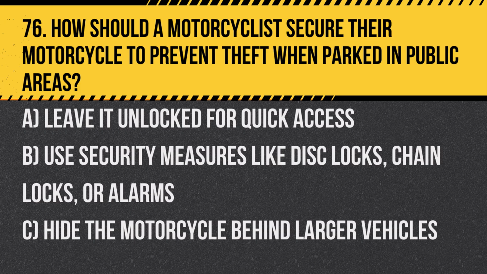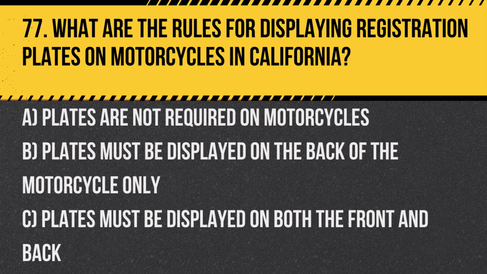A. Leave it unlocked for quick access. B. Use security measures like disc locks, chain locks, or alarms. C. Hide the motorcycle behind larger vehicles. Answer: B. Use security measures like disc locks, chain locks, or alarms, significantly increasing the security of the motorcycle when parked. Question 77. What are the rules for displaying registration plates on motorcycles in California?